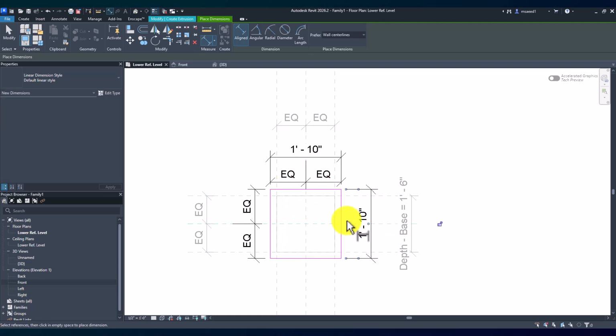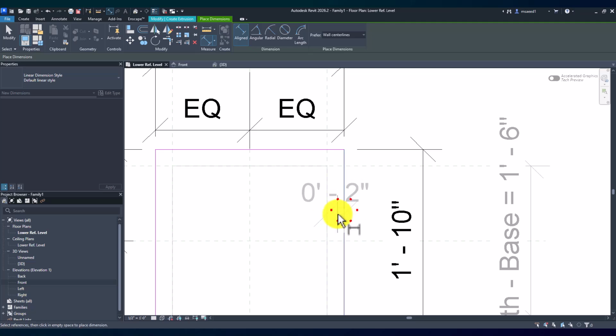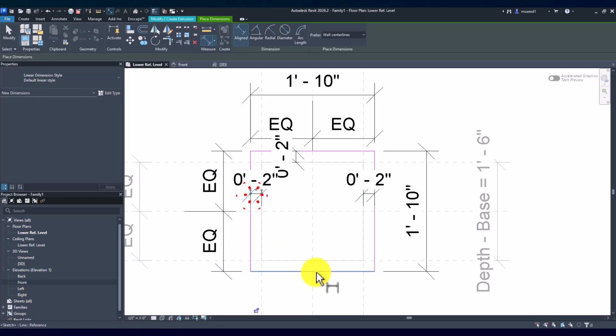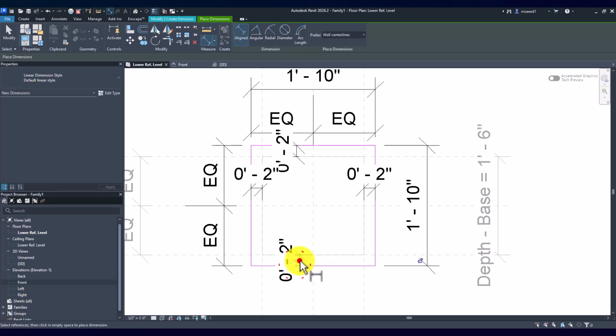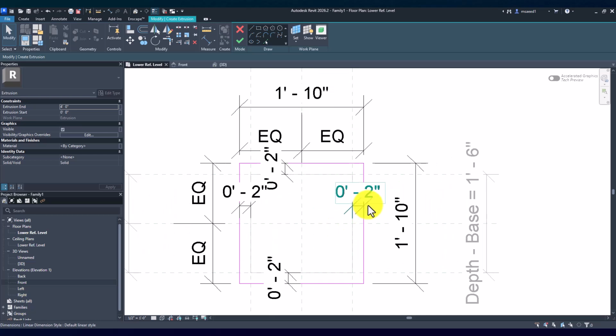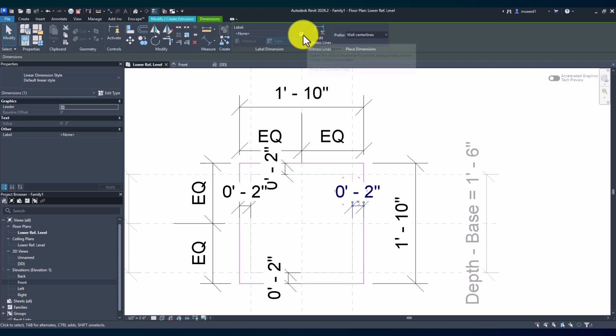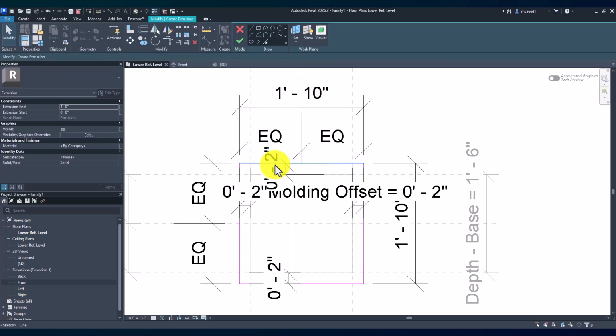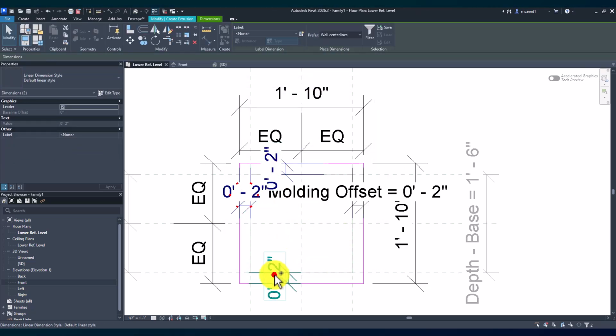Okay. And then we can dimension this as well. You don't really need to do this, but I'm doing it just to stay consistent. So let's leave it at that. We've got 2 inch. So now what I'm going to do is actually I'm going to select this dimension and create a new parameter and call this, what would make sense here? We can call it molding offset or something like that. Makes sense. Let's call it a molding offset, and I'm going to pick this as well, and we're just going to pick the molding offset.